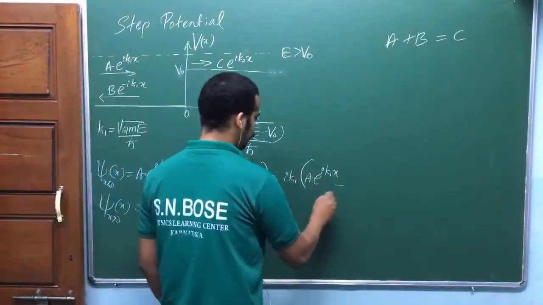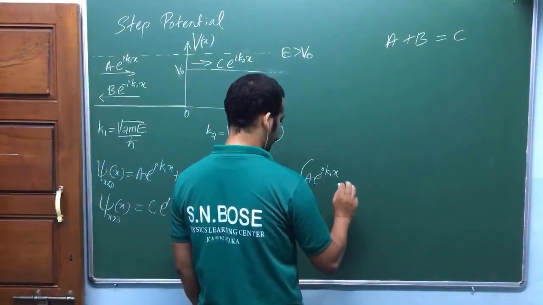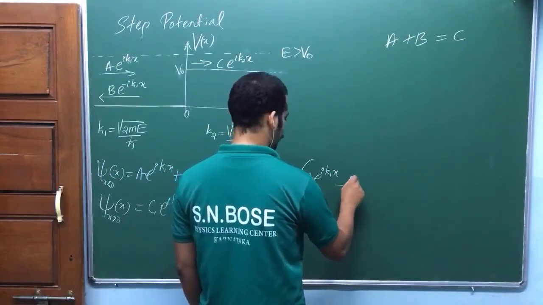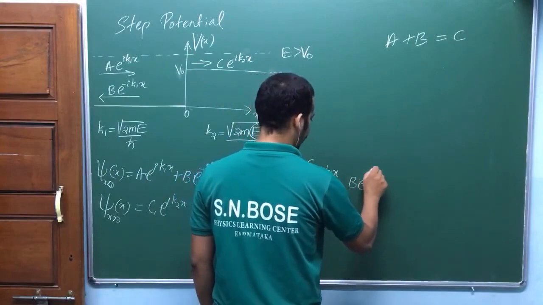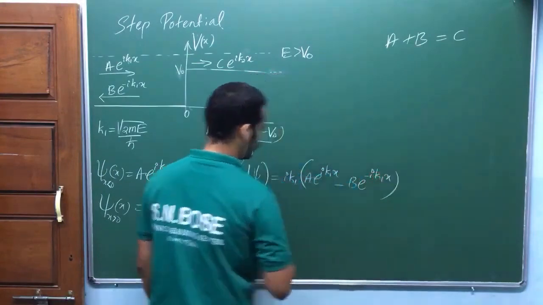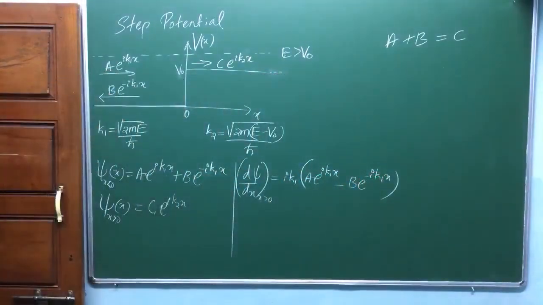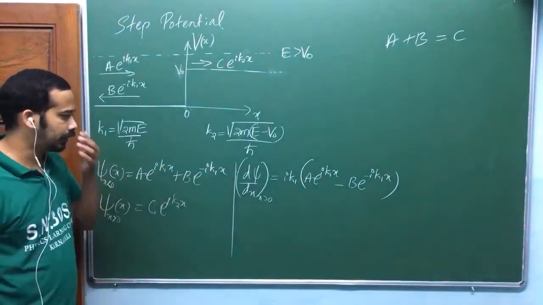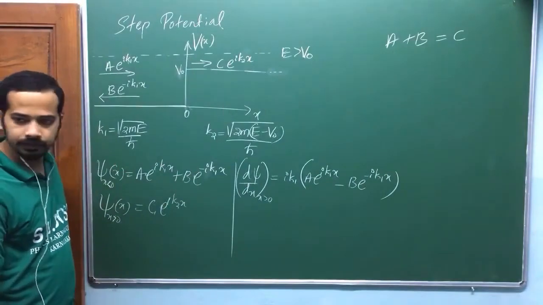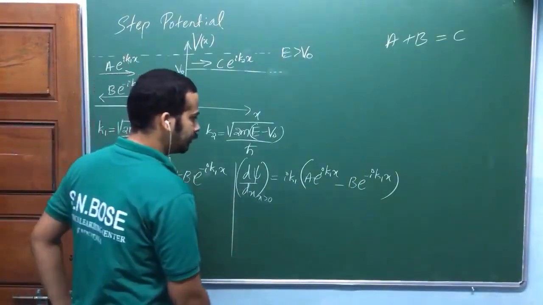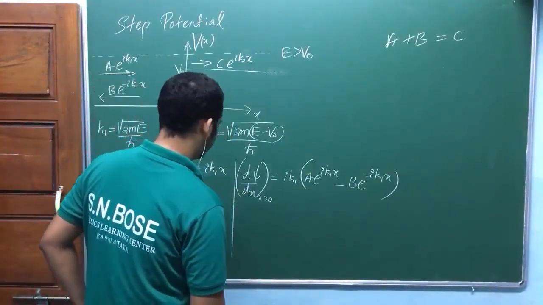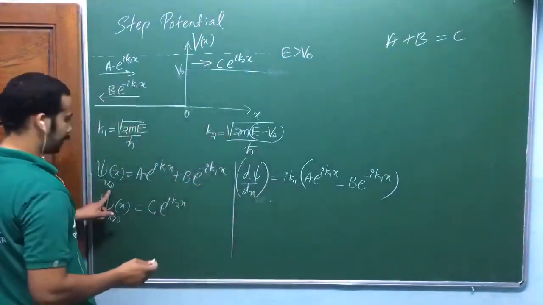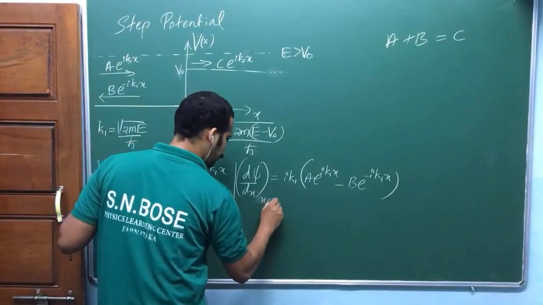I have taken ik1 common. Can I write like this quickly? When you take the derivative, ik1 comes outside for the first term, and minus ik1 comes outside for the second. This is for x less than 0.